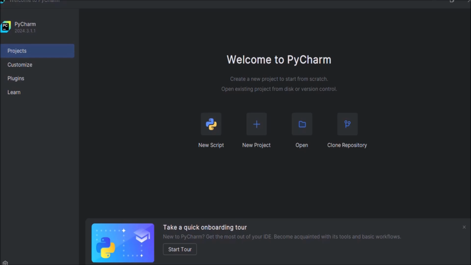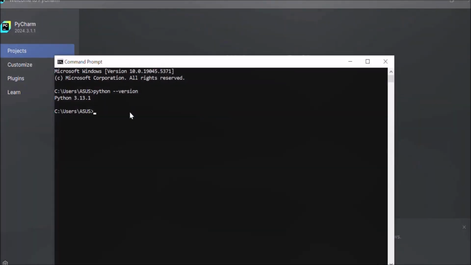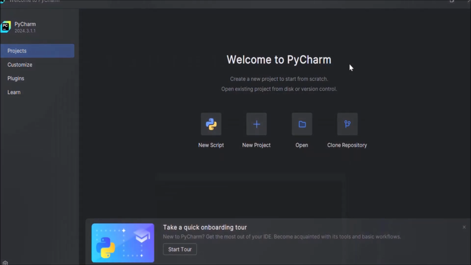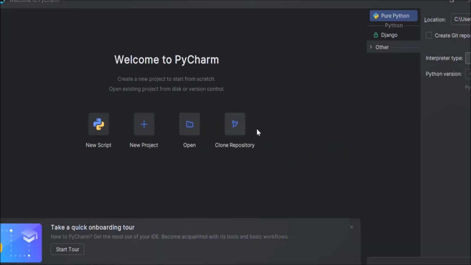Now let's configure PyCharm to use the Python version we installed earlier. We have installed Python version 3.13.1. So we have to configure Python for this Python version. So how to do that? For that, you have to click on new project. Just click on this plus sign to create a new project.